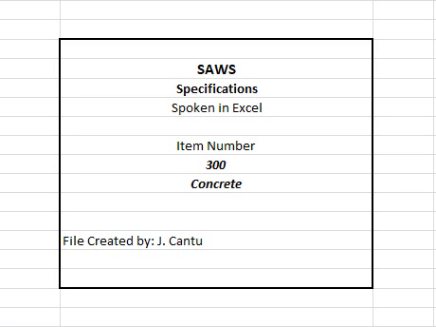L. ASTM C94, Standard Specification for Ready-Mixed Concrete. M. ASTM C138, Standard Test Method for Unit Weight, Yield, and Air Content, Gravimetric, of Concrete. N. ASTM C143, Standard Test Method for Slump of Hydraulic Cement Concrete. O. ASTM C150, Standard Specification for Portland Cement. P. ASTM C172, Standard Practice for Sampling Freshly Mixed Concrete.